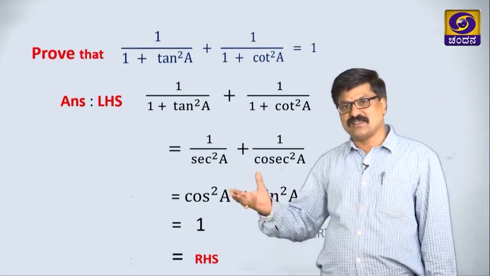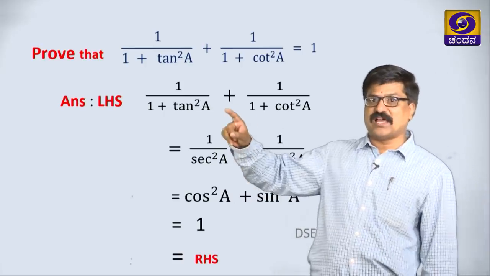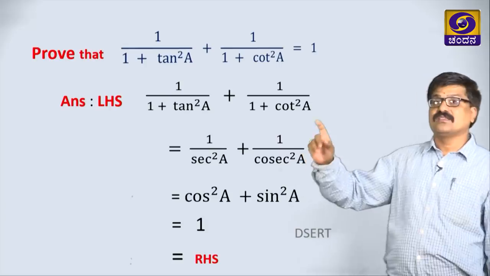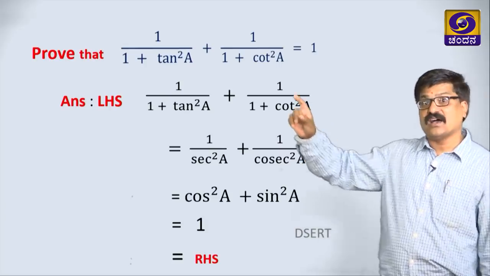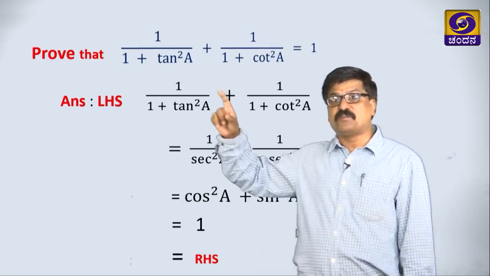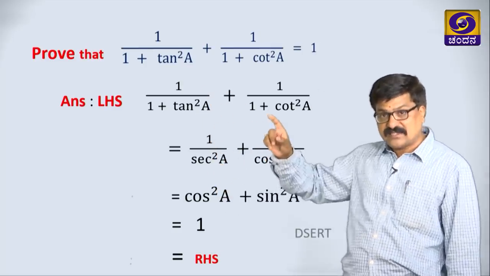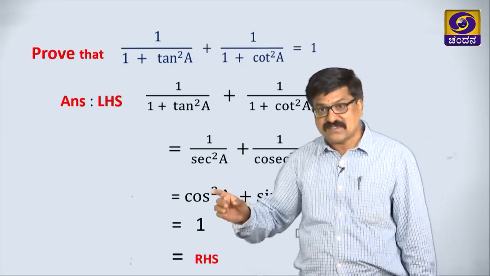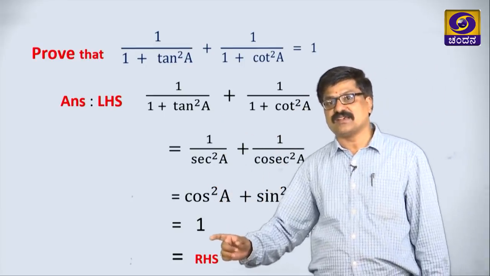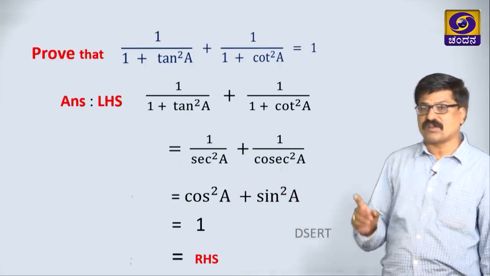So simple. See, there is one more way: you can write tan as sin by cos, cot as, sorry, cos by sin, and again we get the same result. But sometimes if you apply the identity directly in a very easy way, in only 1 or 2 steps we may get the result. First think properly.